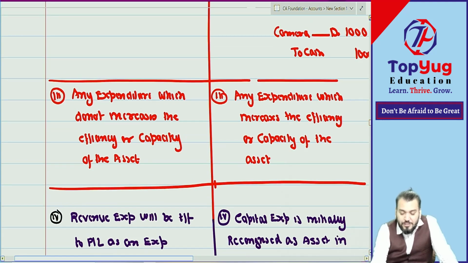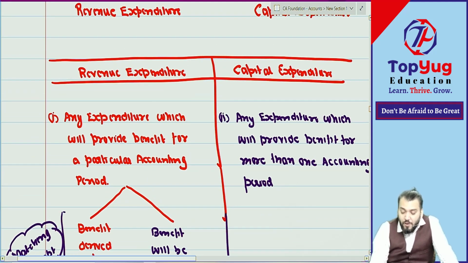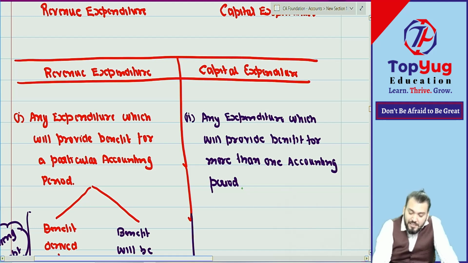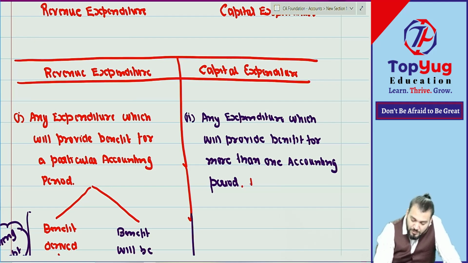Then we came to capital expenditure. The first point is any expenditure which will provide benefit for more than one accounting period. And the benefit period requires estimation, meaning we don't know for how many periods the benefit will be received. We know that benefit will be received, but for how many periods is not known. So benefit period requires estimation, correct? So any expenditure which will provide benefit for more than one accounting period, write this down. You have some space here.